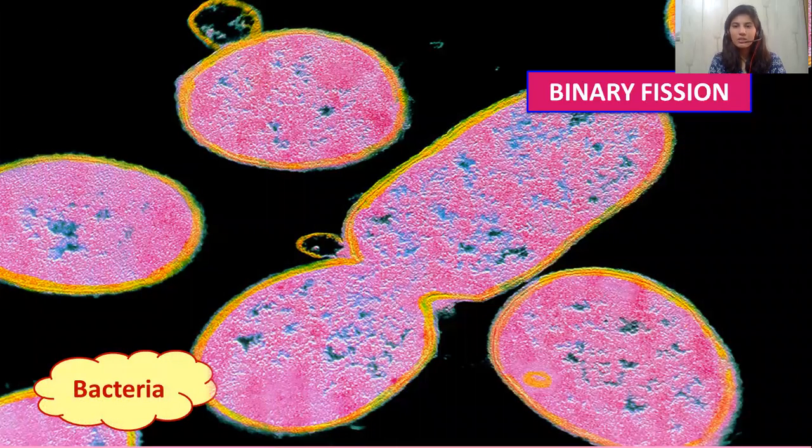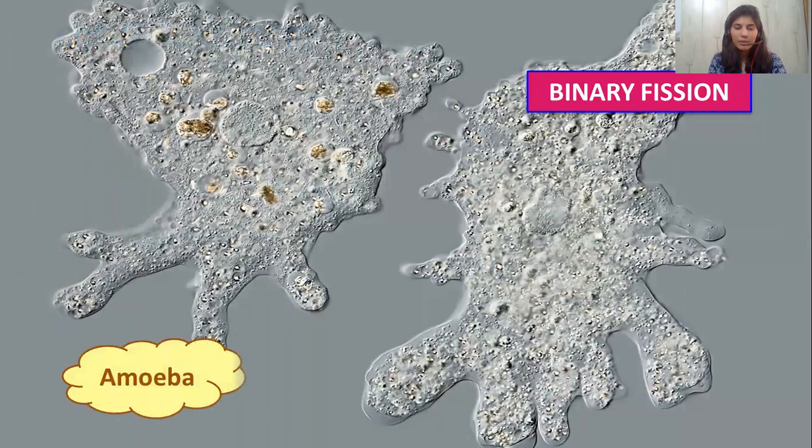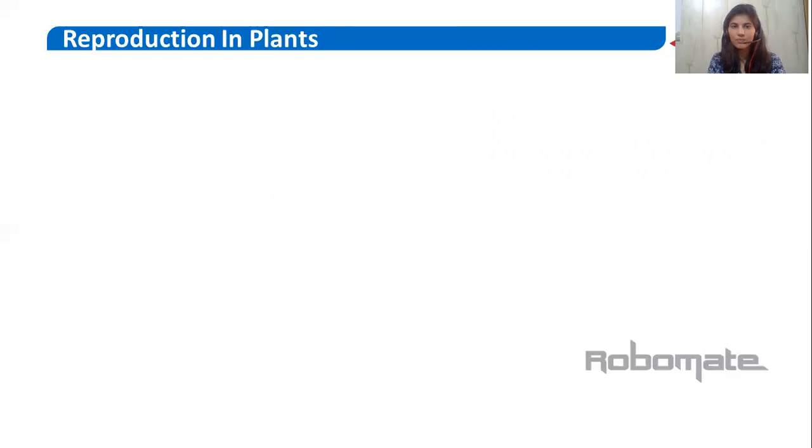Another example, this is a bacteria involving binary fission. The most common example of binary fission is amoeba. Amoeba contains pseudopodia. Pseudopodia are the outpouching of the cytoplasm of amoeba, and amoeba gives rise to the new young ones through this process, binary fission.